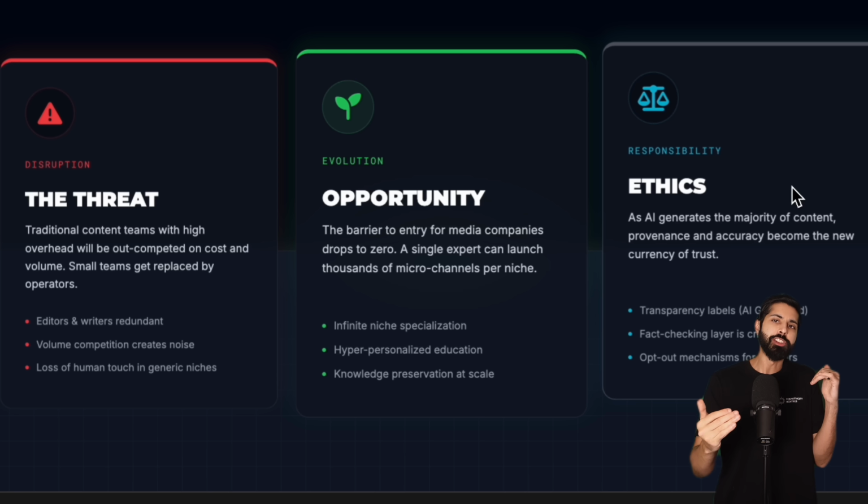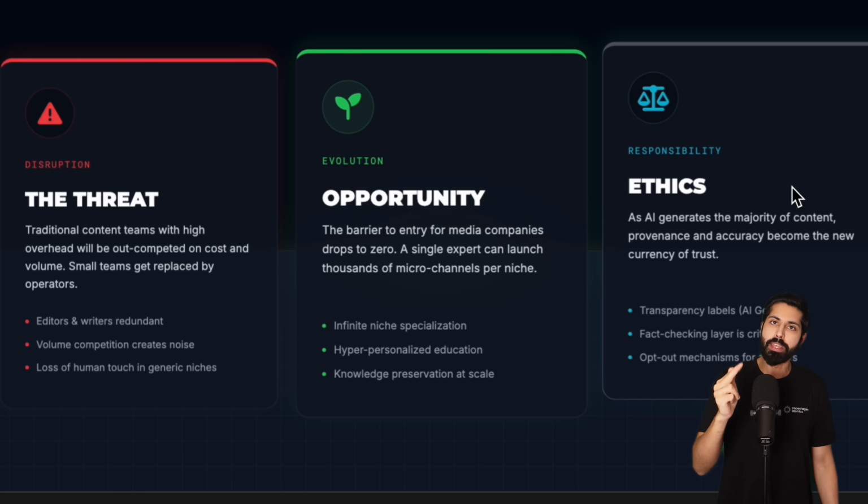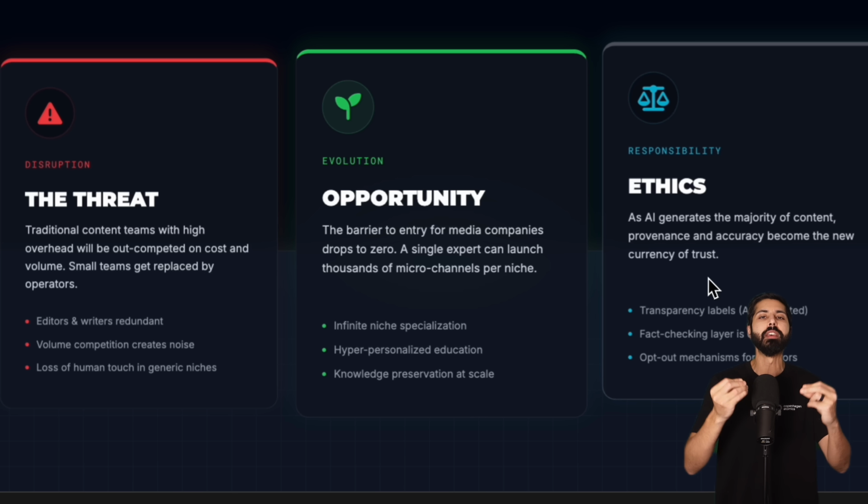So the bigger implication here is that if you are running a traditional content team with people and it's taking a while, you will be plowed through by these people using AI. And so the opportunity then is to use AI to generate multiple niche channels all at once that you maintain as a single person, and you monitor each of them and you can monetize each of them accordingly based on what works. But then there's of course the ethical aspect here.